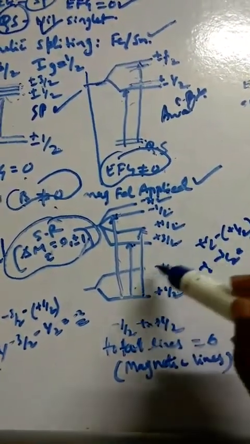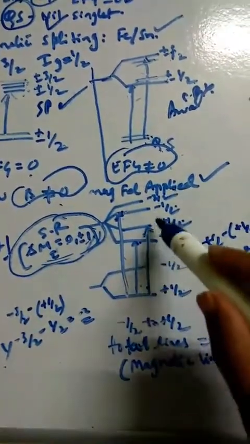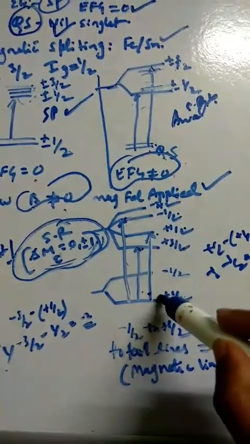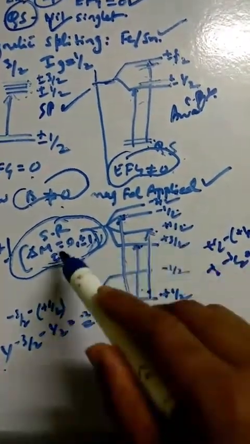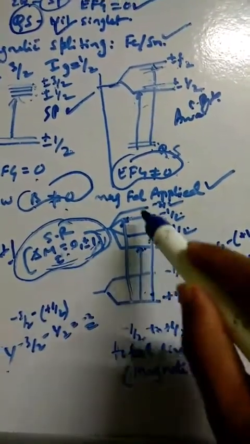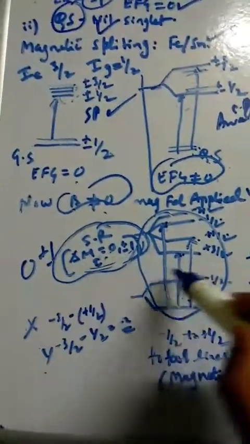Okay, so that is also possible in this selection rule. So this also is a possible transition. Then plus half to plus half, definitely, so again plus half to plus half, again it is possible. So that's why how many lines are we going to get? 3 lines here. So this is called magnetic splitting.